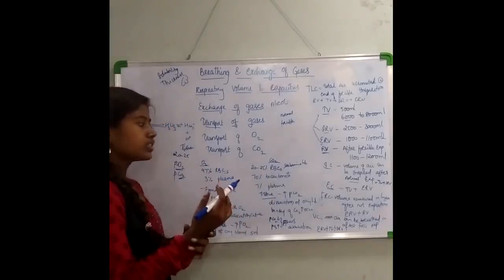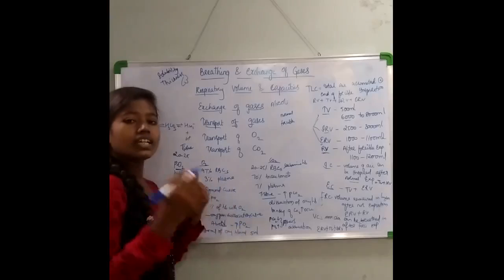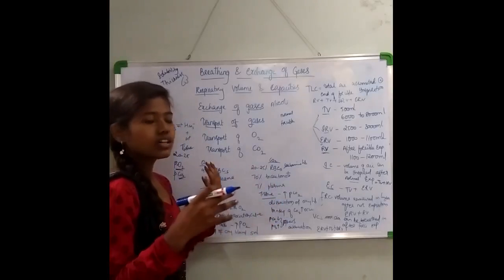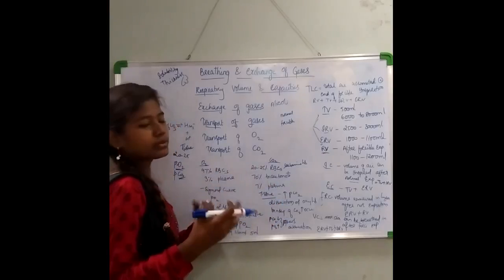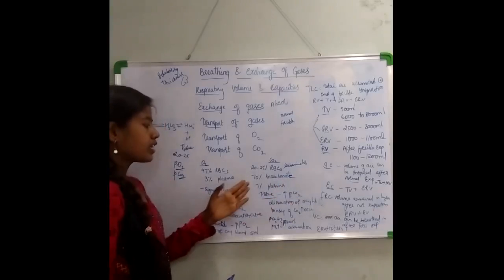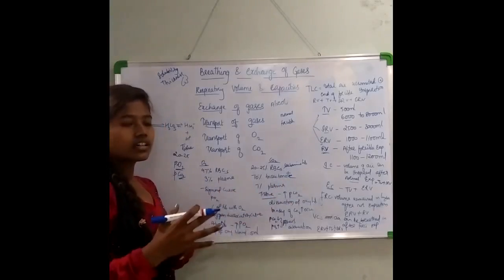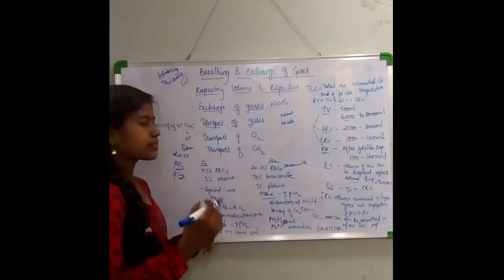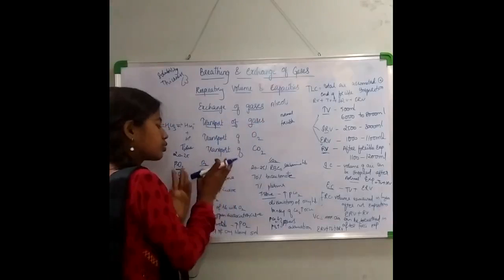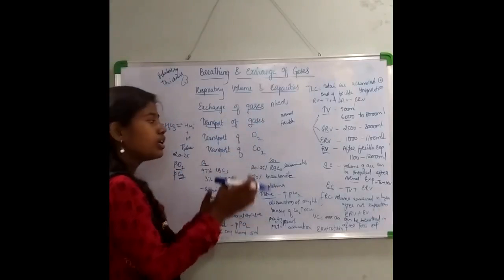Now 70% of the carbon dioxide turns itself into bicarbonate form, and once it turns into bicarbonate, it gets easily transferred to the target tissues. 7% occurs in the dissolved state, that is, in the plasma. So this is how the transport of O2 and CO2 occurs.